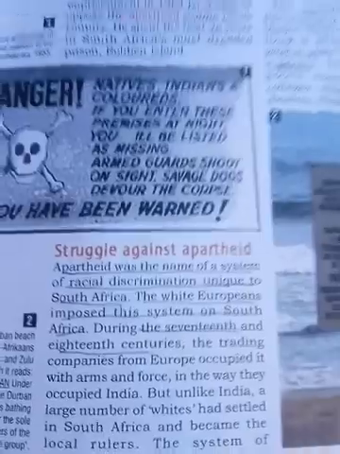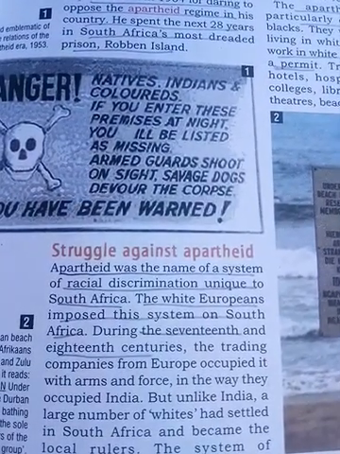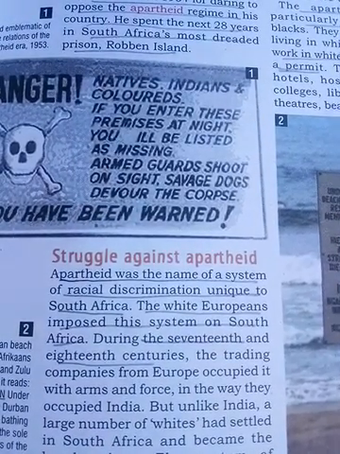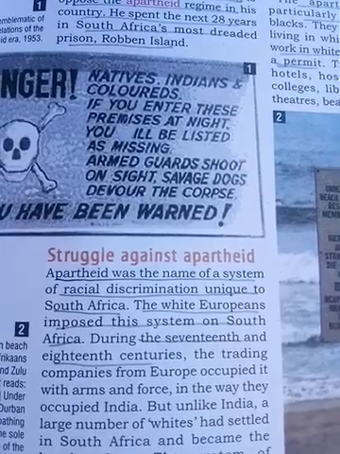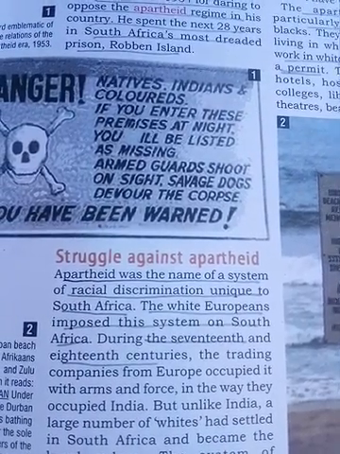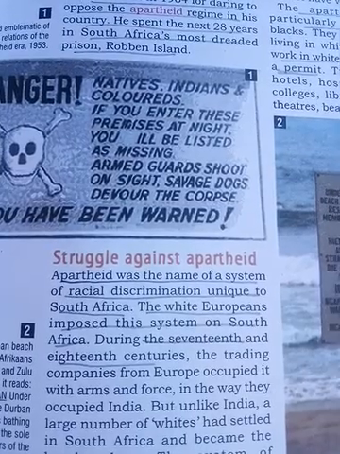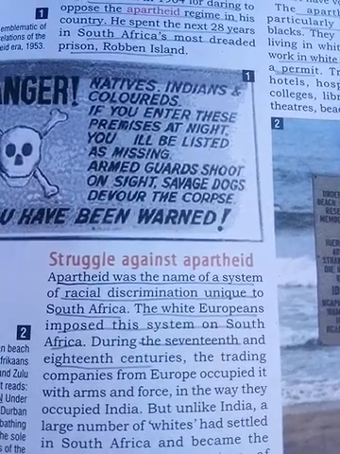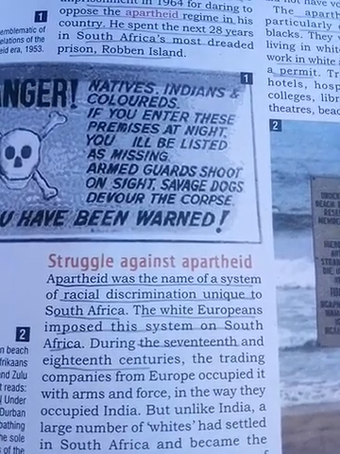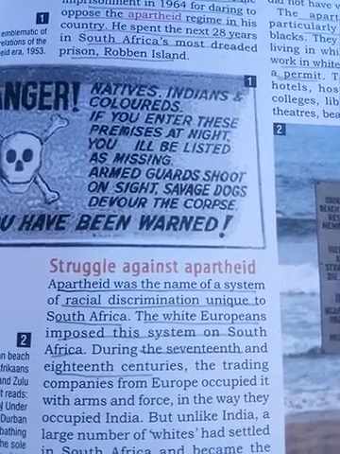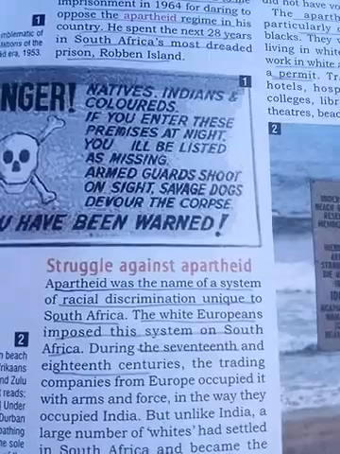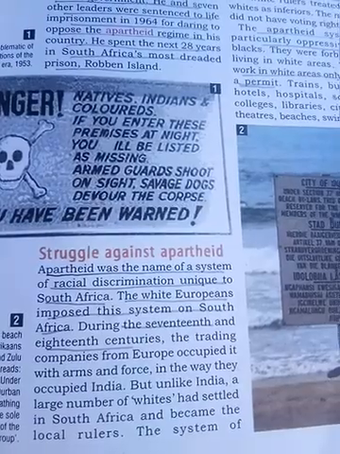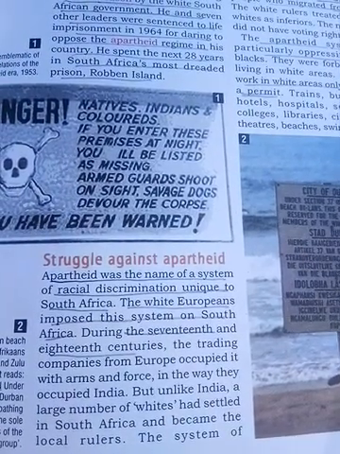So, struggle against apartheid. Apartheid was a system of racial discrimination unique to South Africa. According to this system, white people discriminated against black people. So the black people did not want this apartheid system. The white Europeans imposed this system on South Africa. During the 17th and 18th century, trading companies from Europe occupied it with arms and force.